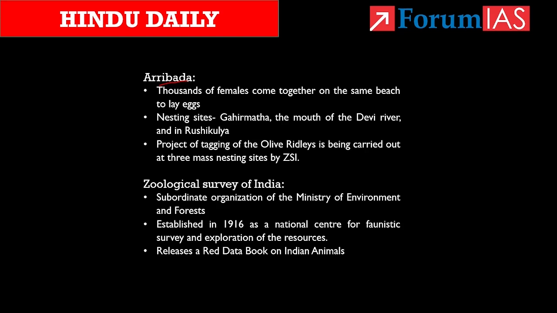Know that the Gahirmata marine sanctuary in Odisha is considered the world's largest nesting beach for Olive Ridleys, whereas the Rushikulya river mouth is considered the second biggest nesting site for Olive Ridley turtles. Recently, a new mass nesting site has been discovered in the Andaman and Nicobar Islands. As per reports, it has more than 5,000 nests in a season. And now coming to the Zoological Survey of India.